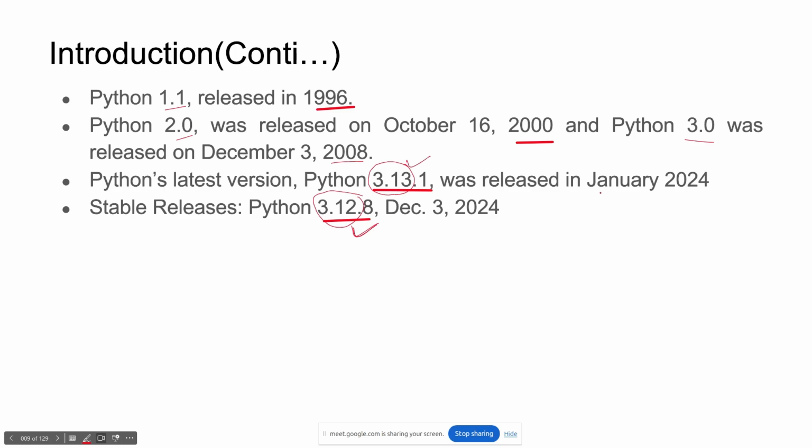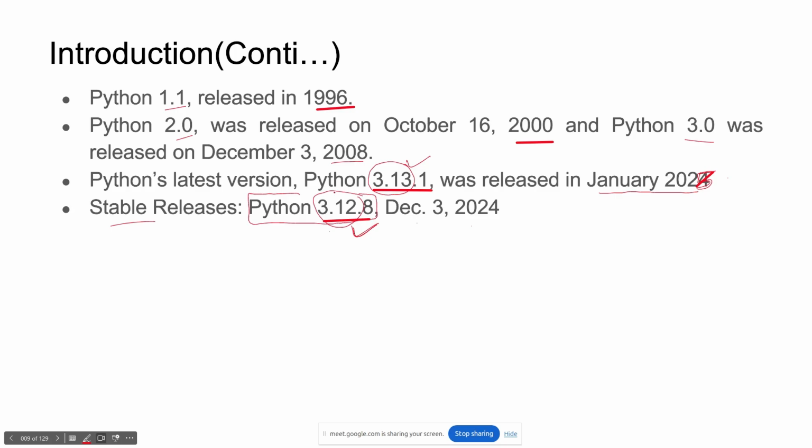They released it in January 2025. And 3.12 was released in December 2023. This is a stable version, right? Because when they release a version, they get some bugs or issues, and they resolve them, then that version becomes much more stable. So Python 3.12 is a stable version. If you want to start with Python coding, you can use this version.